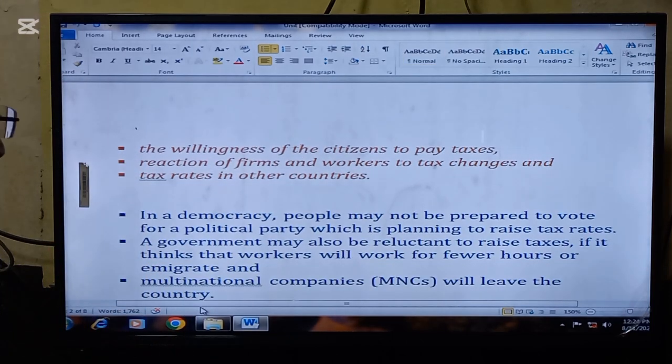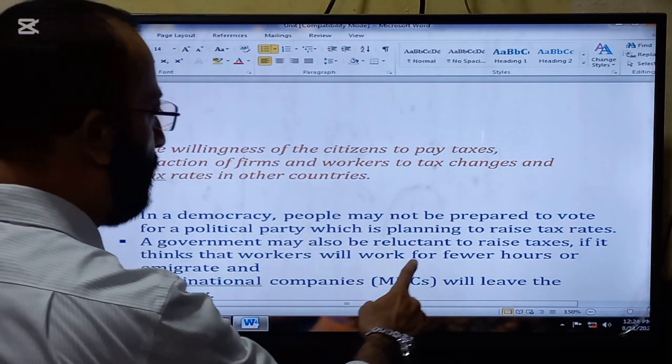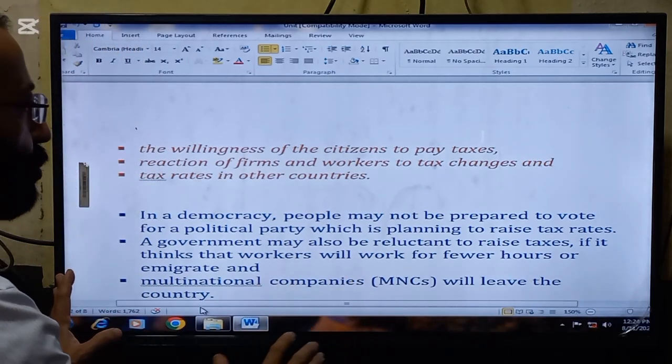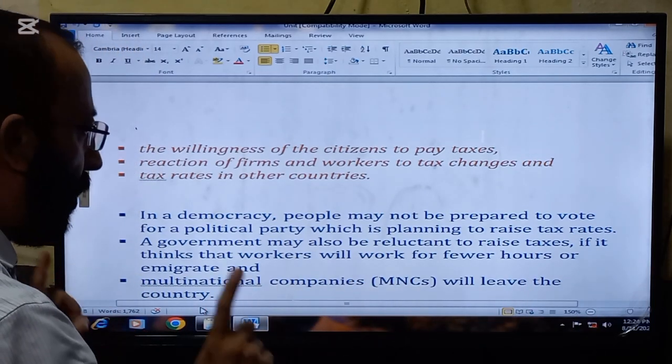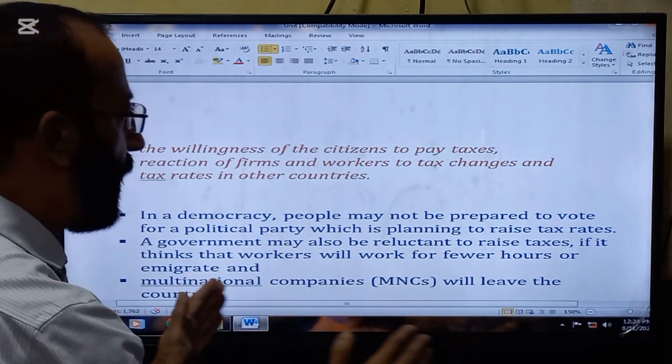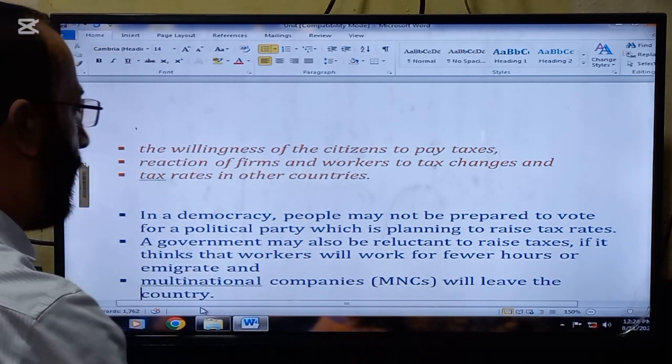In a democracy, people may not be prepared to vote for a political party which is planning to raise tax rates, because people do not like to pay more. People always like the political party which relieves them in terms of taxes.